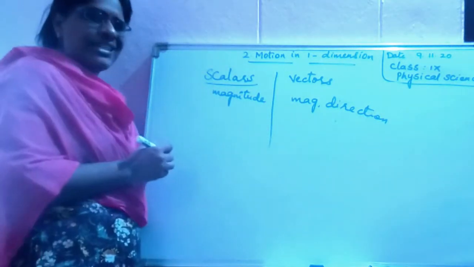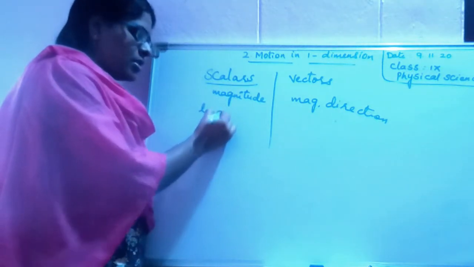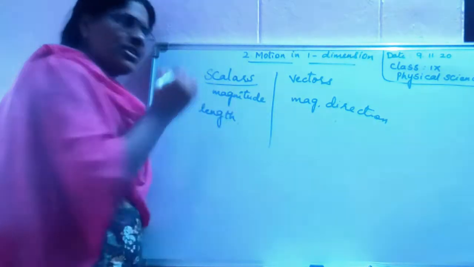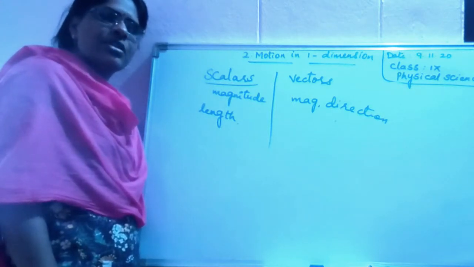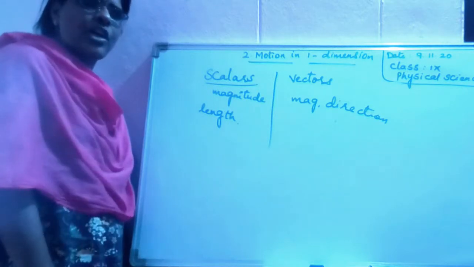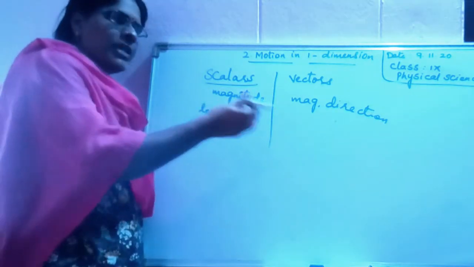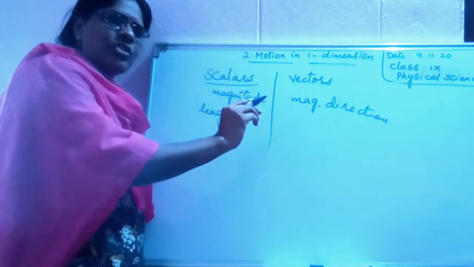Now, under scalars, length. If you want to measure the length of your pencil, how do you measure? Using your scale. You will be keeping your pencil either from left to right or right to left.